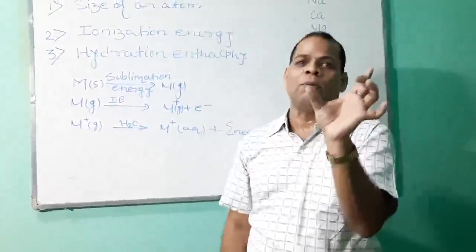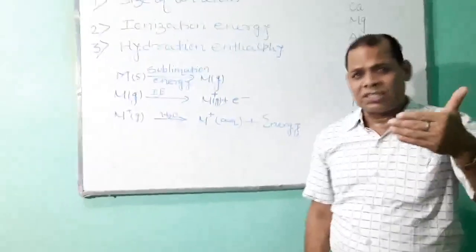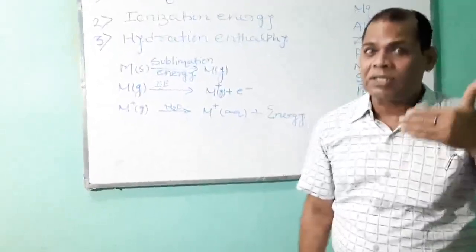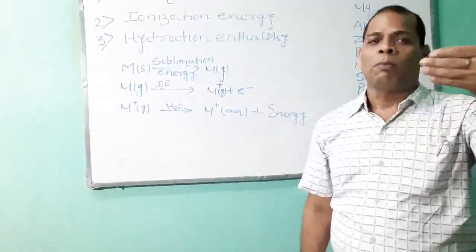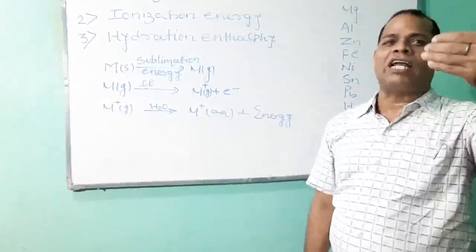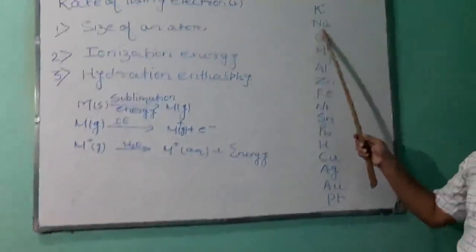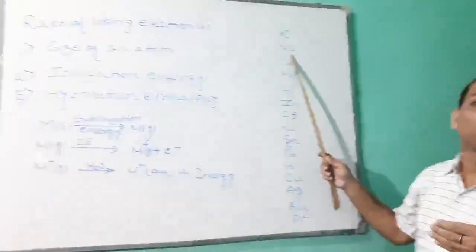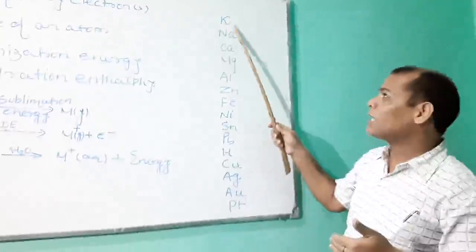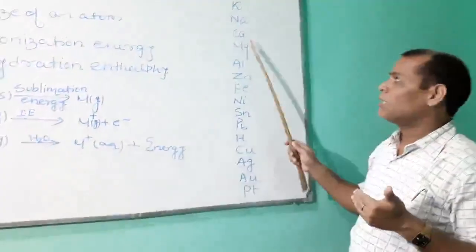It means the size of a sodium atom is smaller than the size of potassium. So potassium can easily lose an electron compared to sodium. That's why potassium is more reactive than sodium.